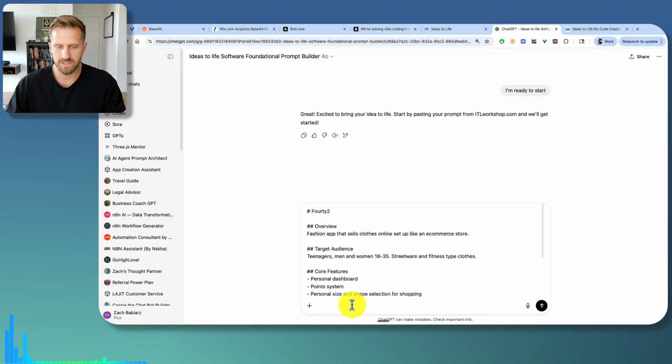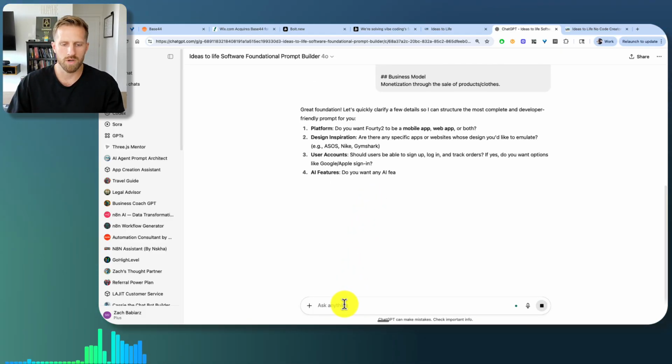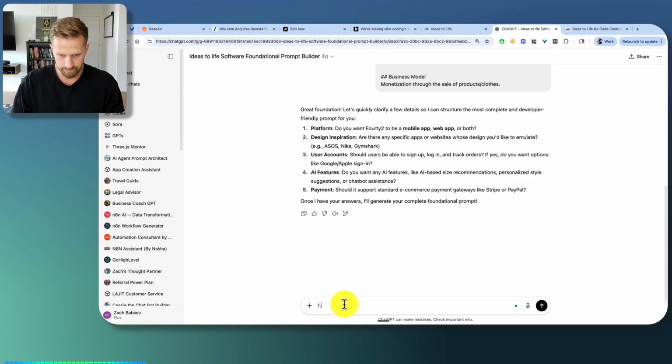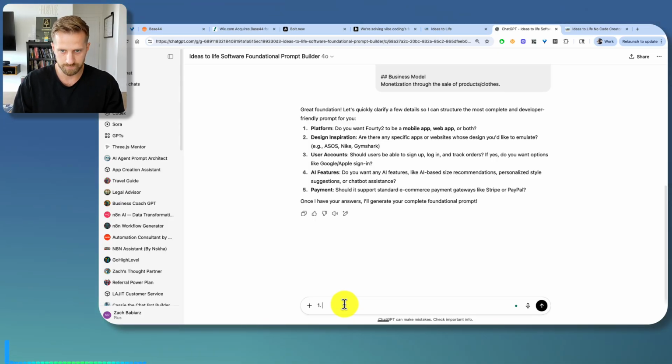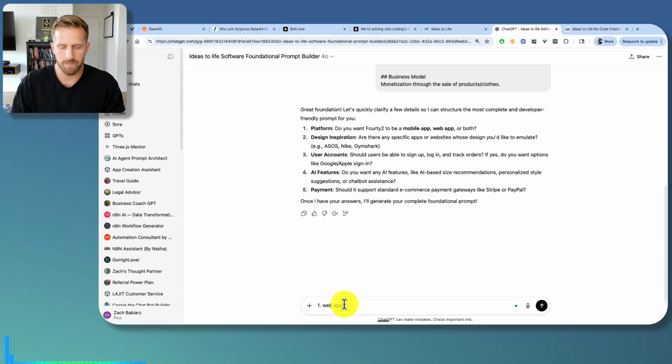It's going to tell you to paste it in there. Go ahead, paste your prompt in. And then it's going to ask me a few clarifying questions. We'll do that first before we test this out on the platforms. We want it to be a web app. So I'll just say web app. Design inspiration. Let's make it look like Nike.